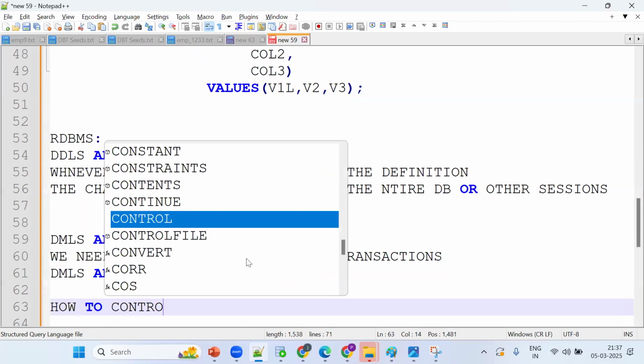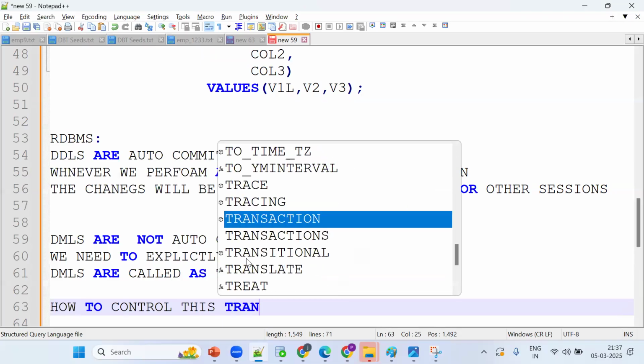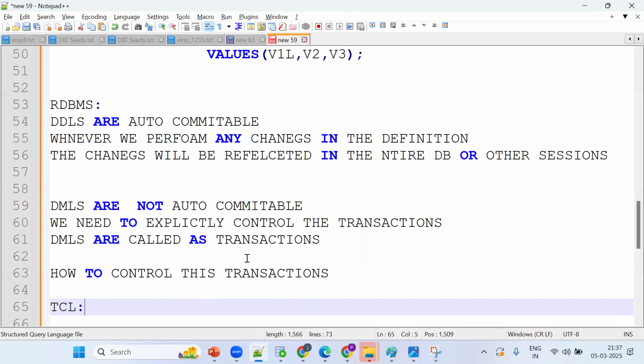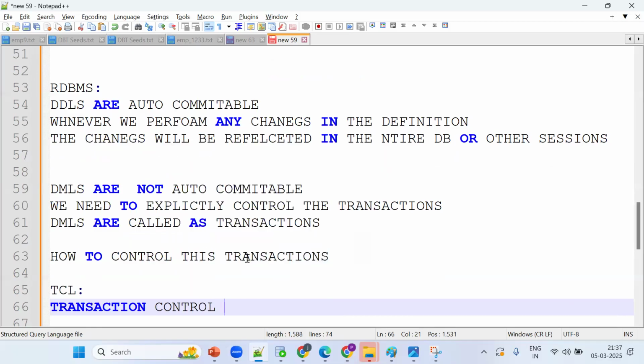Now tell me, how to control this transaction? Using TCL, that is transaction control language. With the help of TCL, we can control the transactions. One more time: DMLs are called transactions, and these transactions we need to control explicitly.